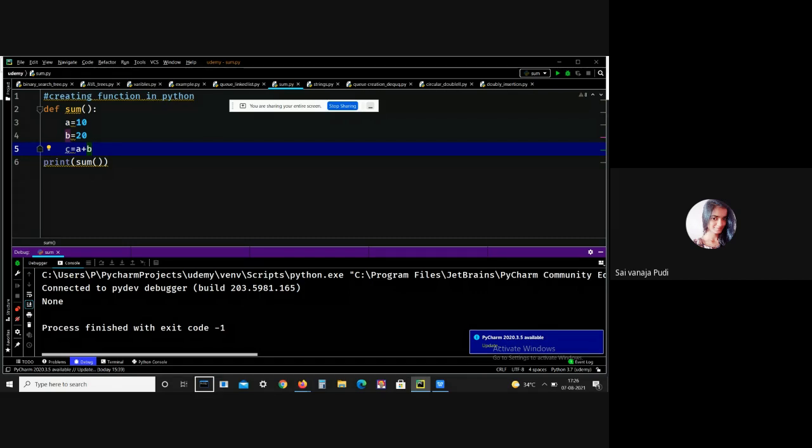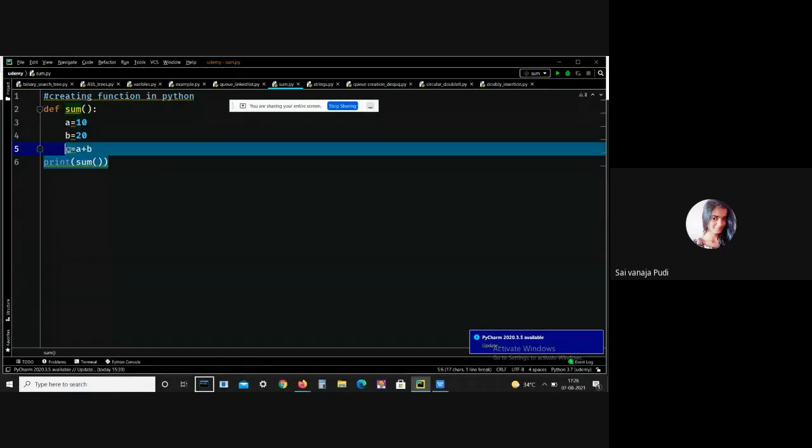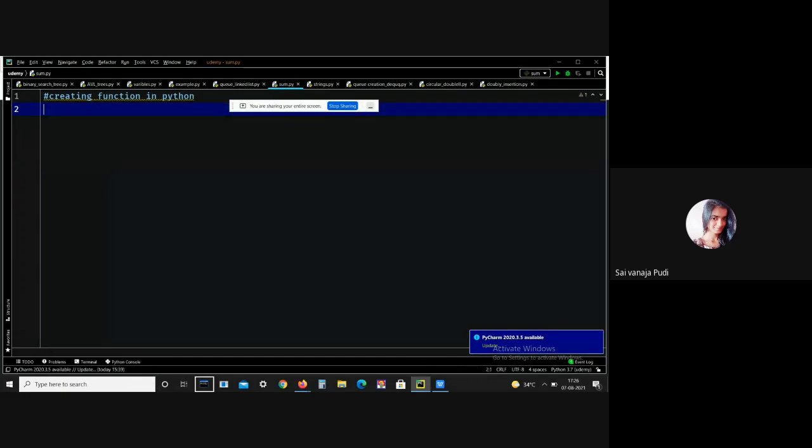And next one is, let me delete all this. Now I just want to explain arguments in the function. The arguments are the information which can be passed into the function. The arguments are specified in the parentheses. We can pass any number of arguments, but they must be separated with a comma. Let me explain.